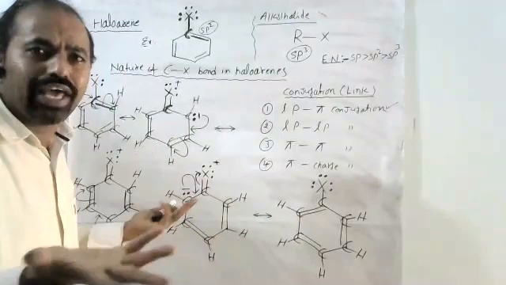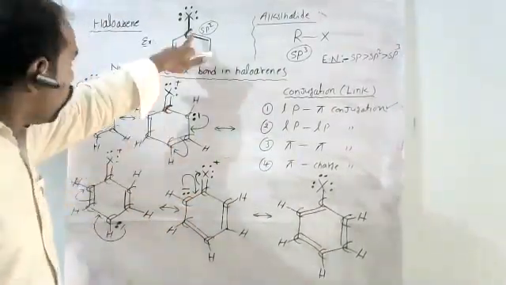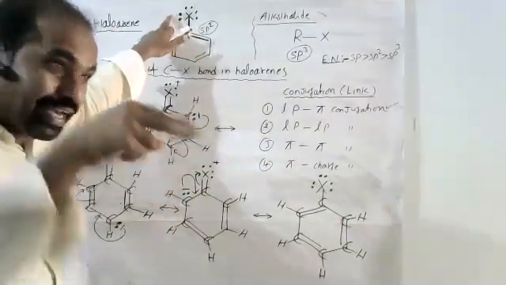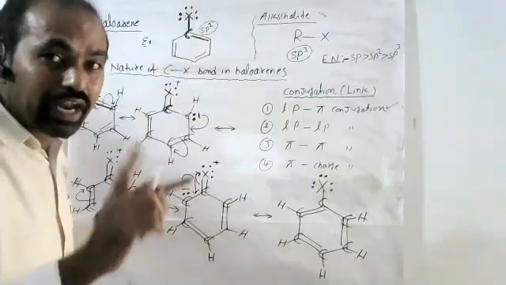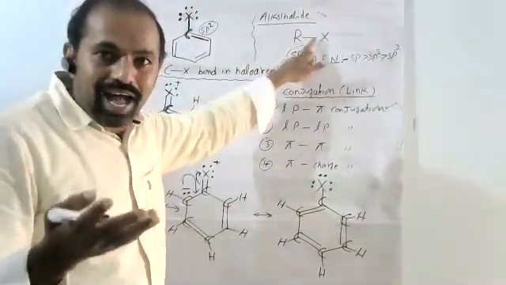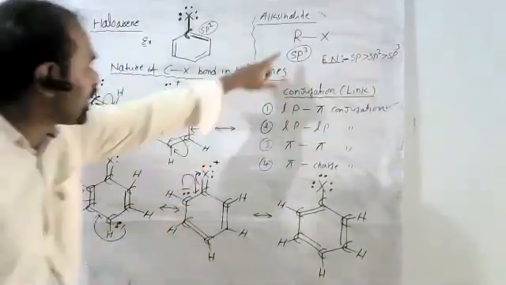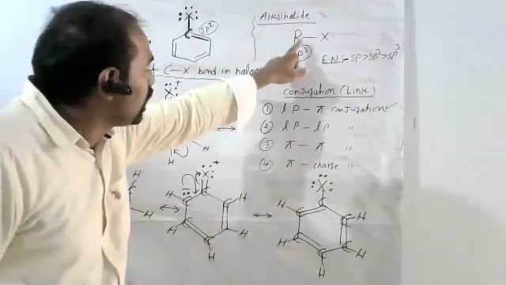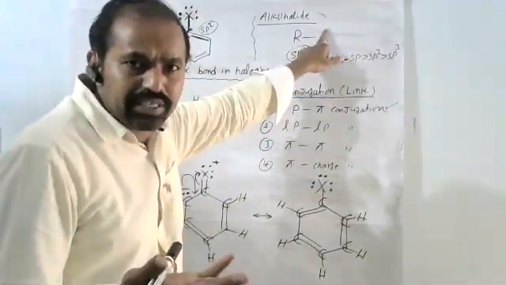That's why haloarenes are chemically less reactive. This breaking is very difficult. It looks like a single bond, but internally a double bond nature is present. Due to that nature, haloarenes are chemically less reactive. But alkyl halides are not like that. In an alkyl halide, the halogen-carbon bond is a pure single bond only. Here there is no conjugation. If you take methyl halide, the halogen has lone pair electrons, but no conjugation.